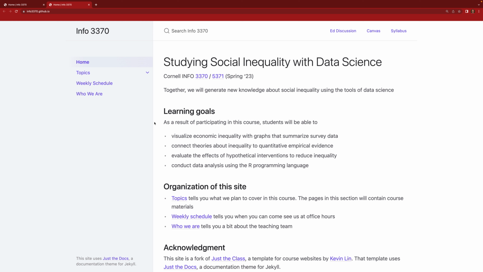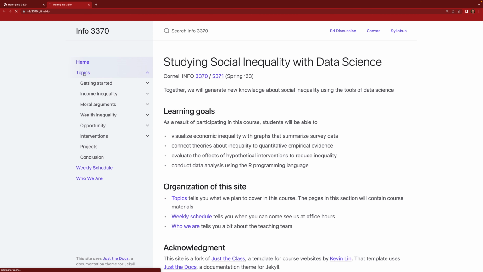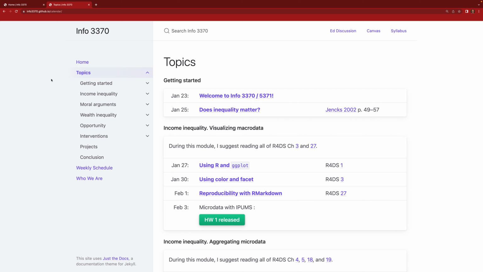And as we go through the semester, you're going to want to return to this site a lot to see the organization of the course. So here in topics, you can see our general plan for the topics we're going to cover in this course, including income inequality, wealth inequality, things about opportunity, and also moral arguments. When you click on topics, you can get a calendar of roughly the schedule at which we plan to cover those topics. And in the right column, you can see the readings that go along with the topics. So before the next class, you should read this Jencks 2002 paper, Does Inequality Matter? And we'll have a class discussion about that in our next meeting.